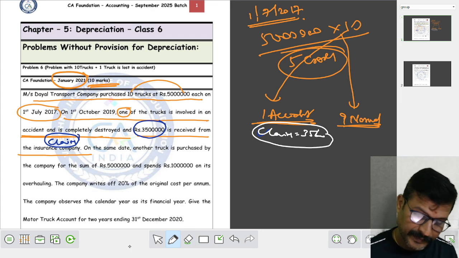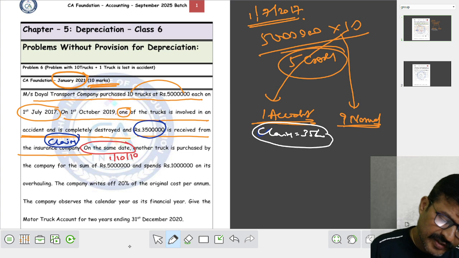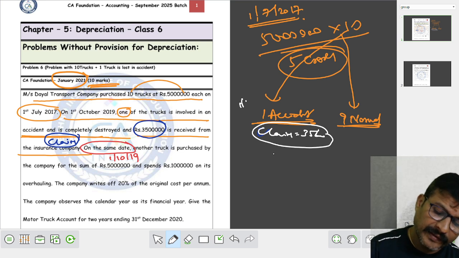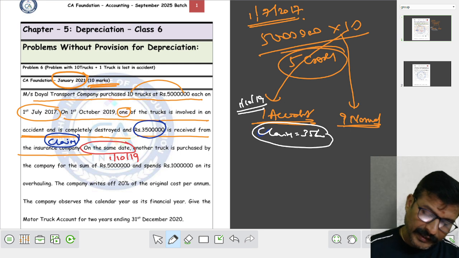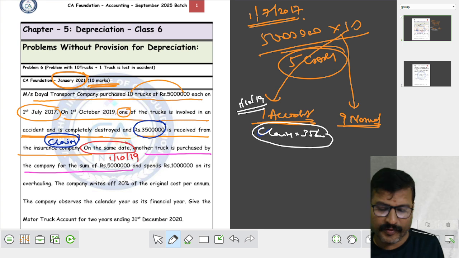See what happened. On the same date, means on 1st October 19, the accident happened. On the same date, another truck was purchased by the company for 50 lakh.